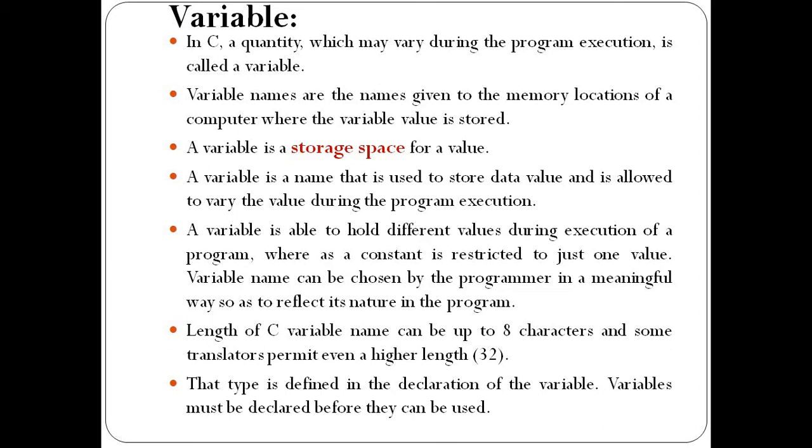For storing a value, we need to allocate a label for that memory, because lots of information is stored in the CPU. Which actual values are required for our program, which values we need to refer to in our C programming language? For that, the central processing unit makes a slot in a memory location, and as per the slotting, the values are stored in a particular memory location. We need to give a label to that memory location, and that is nothing but a variable. So variable means what? It is a storage space for value.